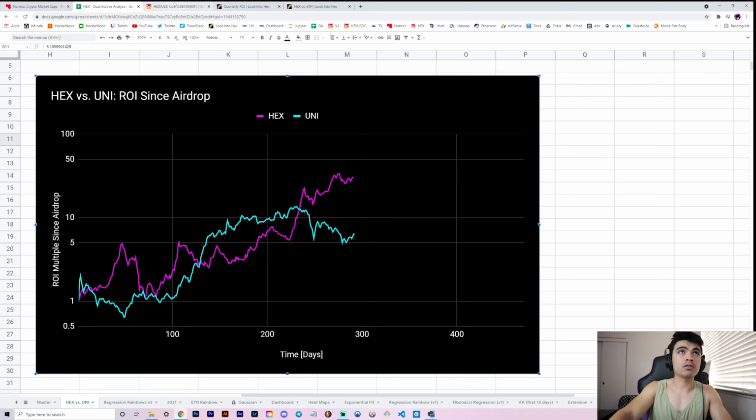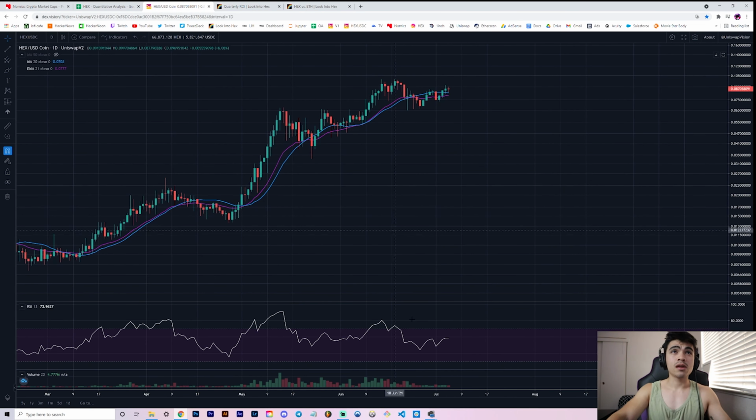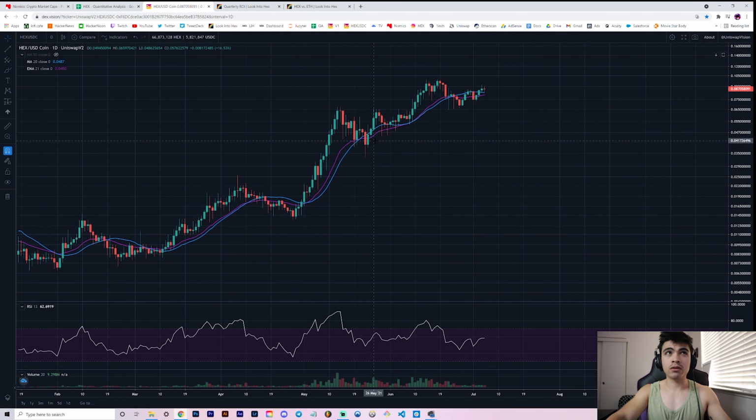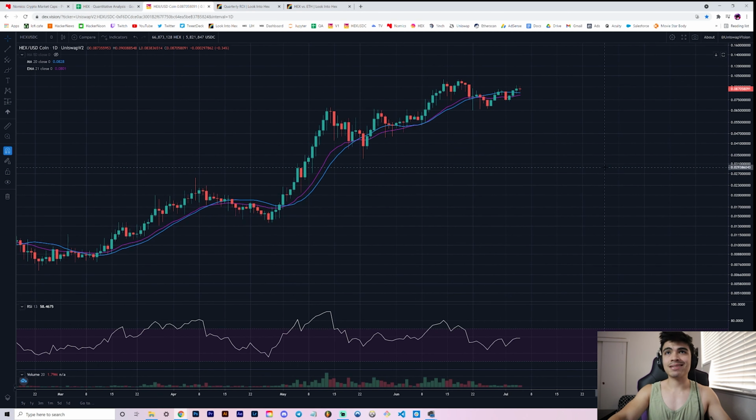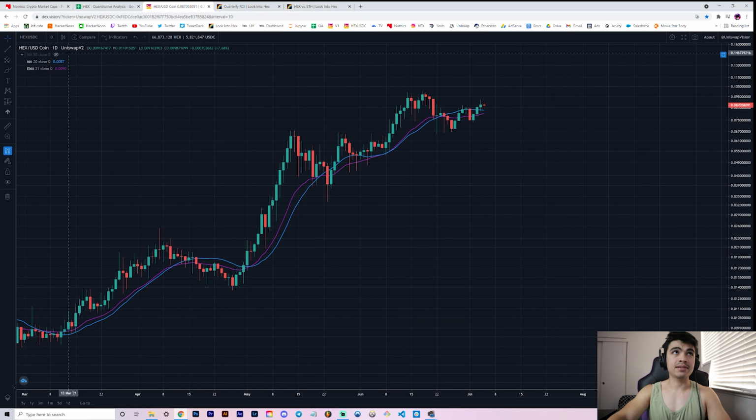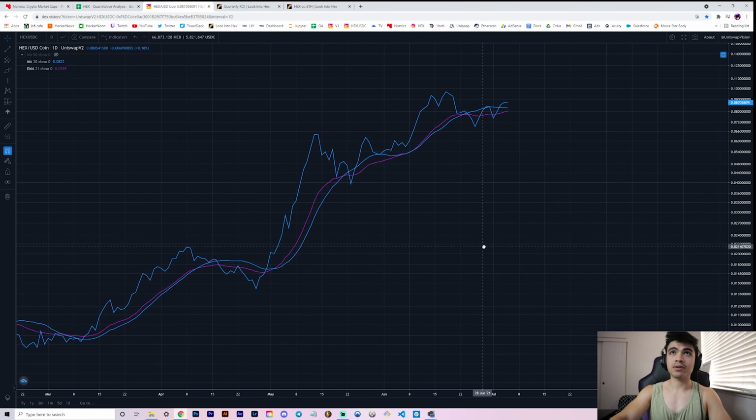Now we can move on to a little more of the technical side of things. Stick around if you enjoy that. And we'll just update you real quick on our 20-day MA, 21-day EMA ribbon, which we are now above, right? Our candle closed above it yesterday, which we were anticipating. And now we have this little indecision candle. See, what I like to see is that we are in a nice uptrend and we're not making lower lows, right? The floor keeps rising.